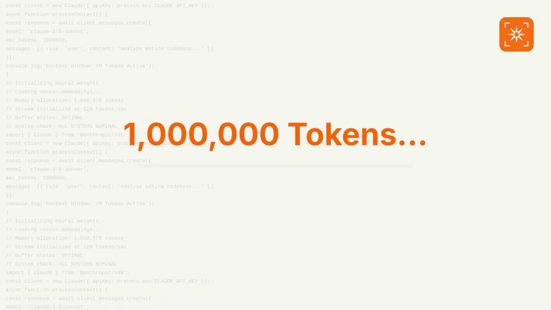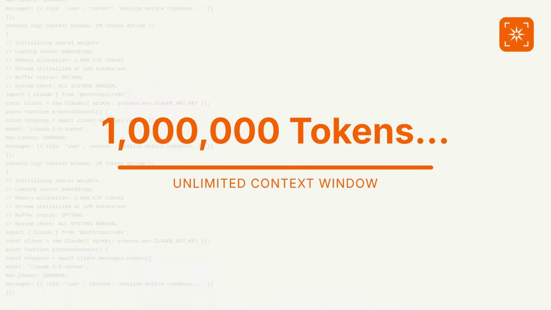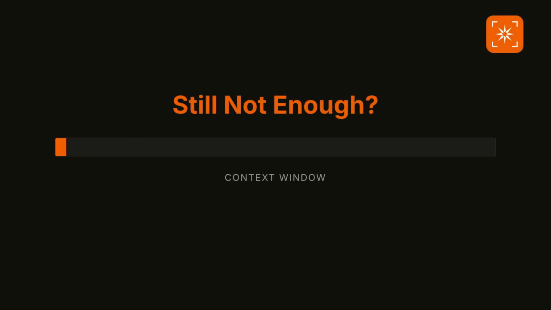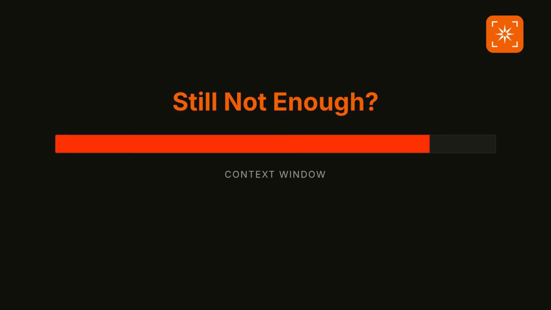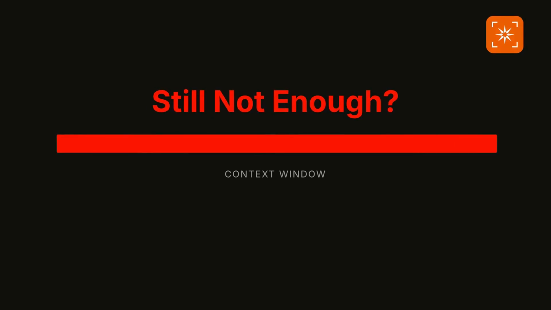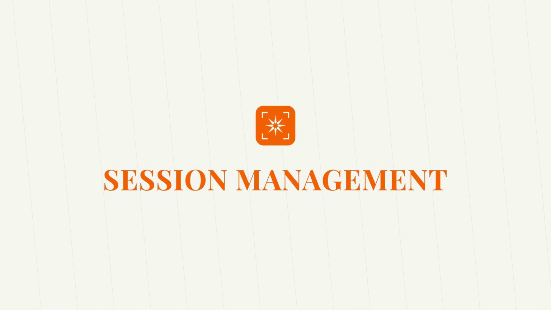Claude Code now gives you a 1 million token context window that sounds like unlimited memory. It isn't. In fact, the bigger the context, the easier it becomes to confuse your AI if you don't manage it correctly. The real skill isn't prompting anymore, it's session management.